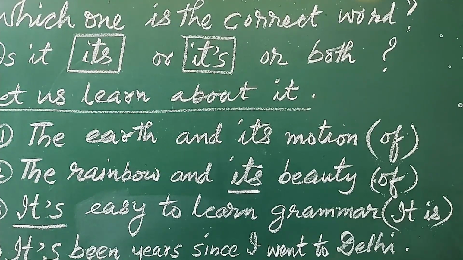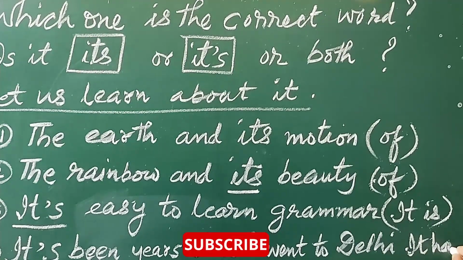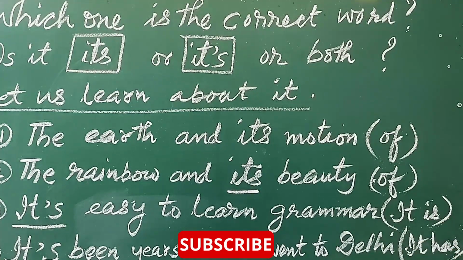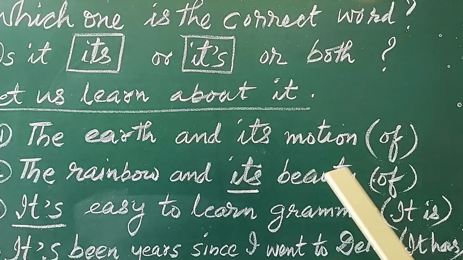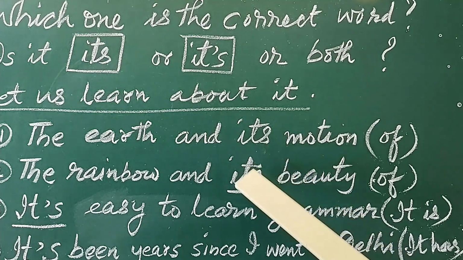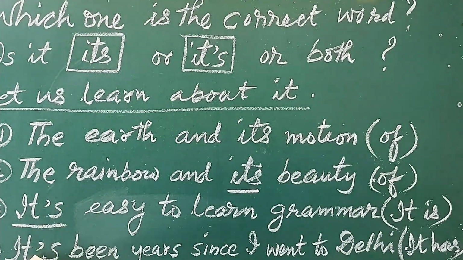Therefore here it means it has been. So from this we have come to know about the meaning of "its" and the meaning of "it's".